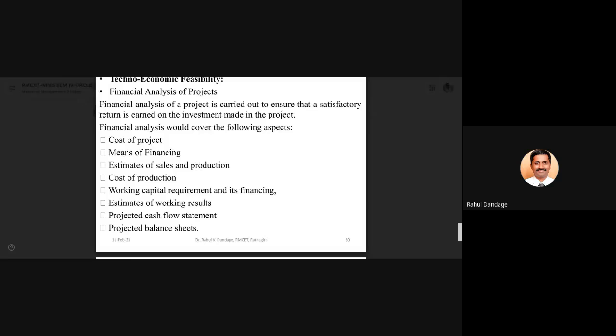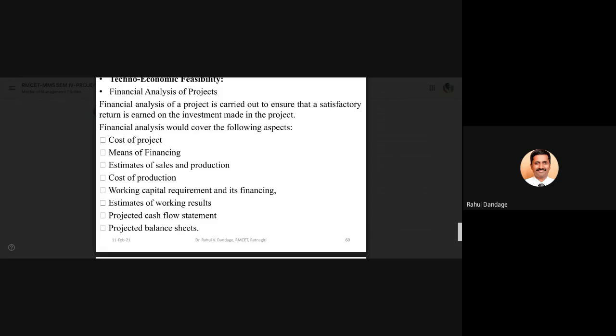So this financial analysis will consider which aspects: the cost of your project, then the means of financing, meaning who is going to finance, from where the finance is going to come, and estimates of sales and production. So what will be the estimated sales? You can take the help of demand forecasting from the market feasibility.